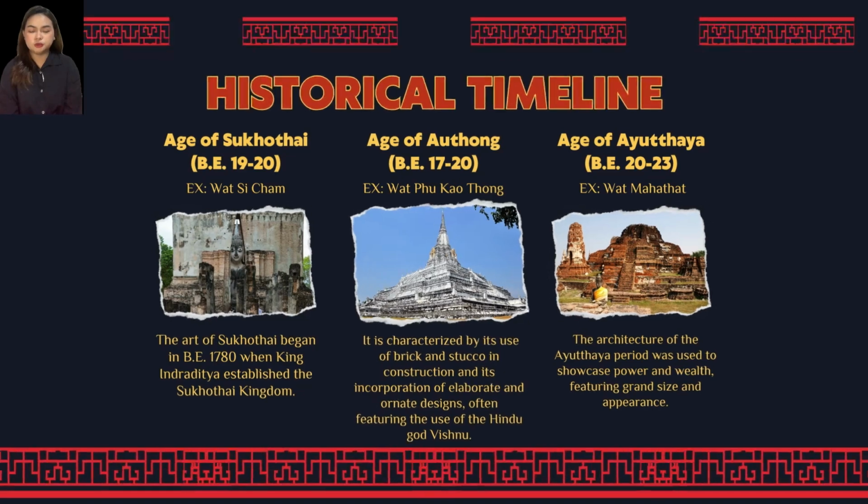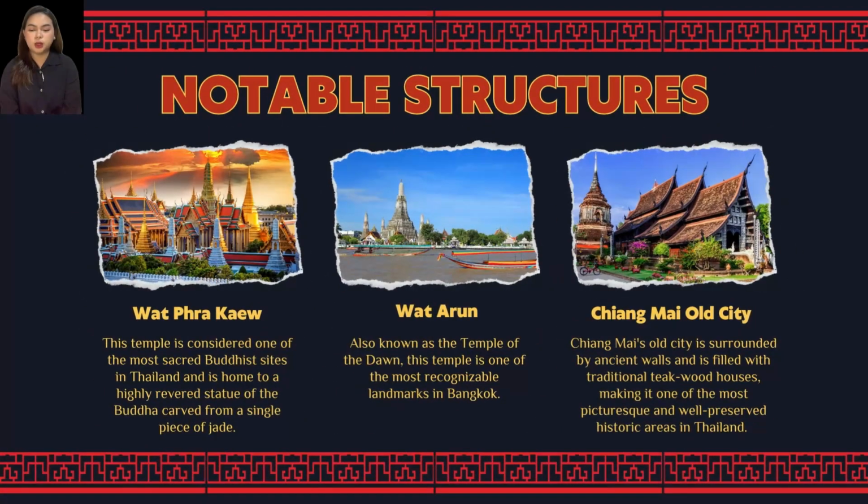Some notable structures from Thailand are: first is the Wat Phra Kaew. It is home to a highly revered statue of the Buddha carved from a single piece of jade. The temple is located within the grounds of the Grand Palace and is a remarkable example of traditional Thai architecture and design. Next is the Wat Arun, or Temple of Dawn. It is best known for Khmer style towers which are adorned with colorful glass and Chinese porcelain, making it a unique example of Thai architecture. Last is the Chiang Mai Old City.